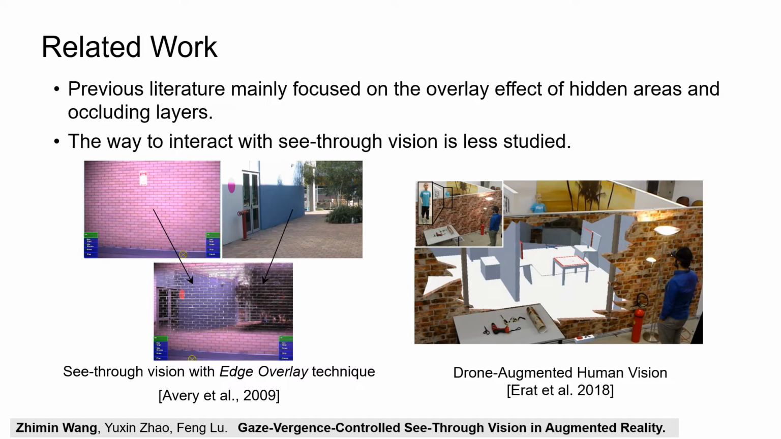Researchers have made efforts to make see-through vision more natural and realistic. However, the way to interact with see-through vision is less studied. In fact, see-through vision can significantly benefit from interaction control. By intention, the user can turn on or off see-through vision or show it at a different distance.